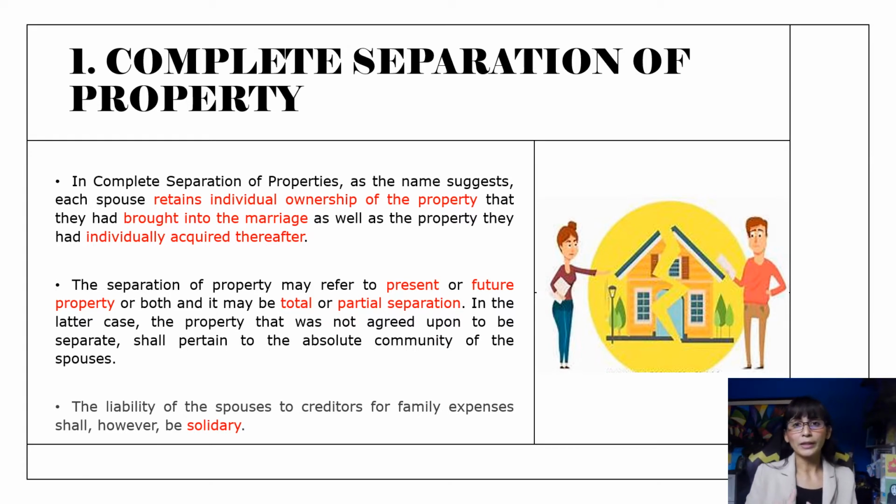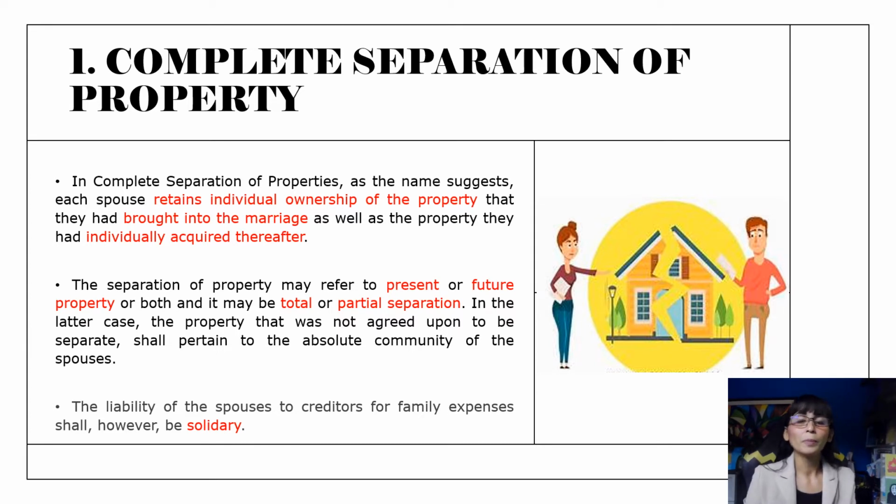So it's very important that either of the spouses or both of them, if they really want a separation of their properties, must indicate it therein. And there must be a settlement, of course. Now, the liability of the spouses as to creditors for family expenses shall, however, be solidary. So despite the fact that they have complete separation of property, they are still solidarily liable to their creditors, especially when it comes to family expenses.